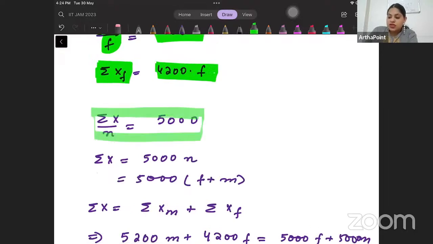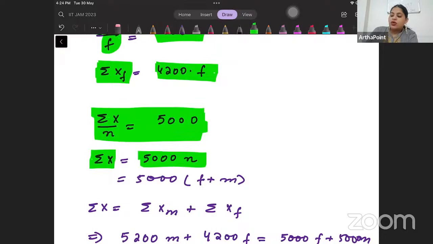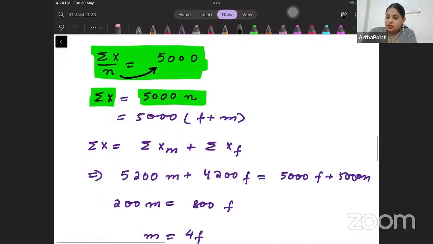But the average salary overall was 5,000. This was given to us. Average salary overall is 5,000. So from here, the total salary will be what? 5,000 into N. N can go here. But total number of people, N, is nothing but male plus female. So instead of N, I have gone ahead and written F plus M.